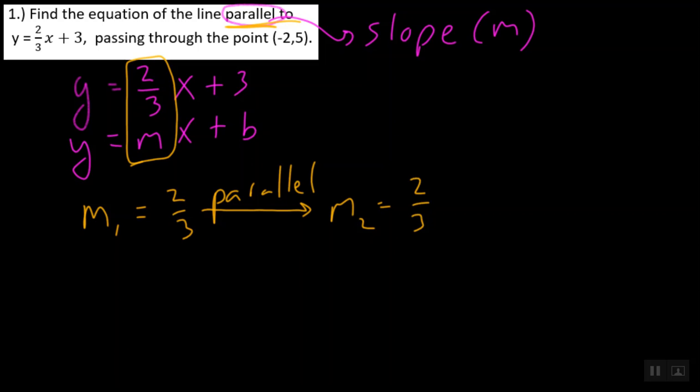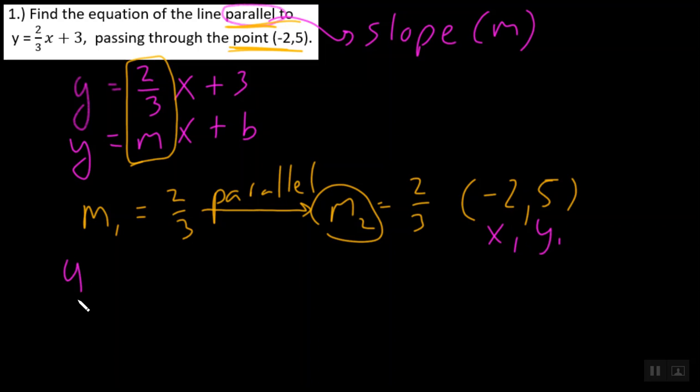Okay, now let's go back, and we're going to use our point slope form because look, we are given a point and we are given a slope, so let's go ahead and use that. And by the way, I'm even going to write my point right here. My point is -2, 5. And I'll even switch up my colors just a little bit. We're going to call that x1, y1. Okay, now let's go ahead and write out our point slope formula. It's y minus y1 is equal to m parentheses x minus x1.